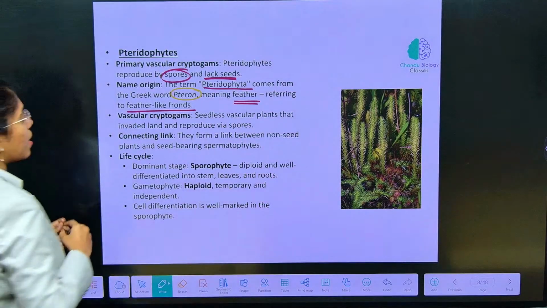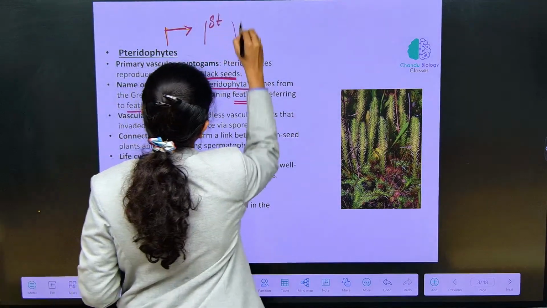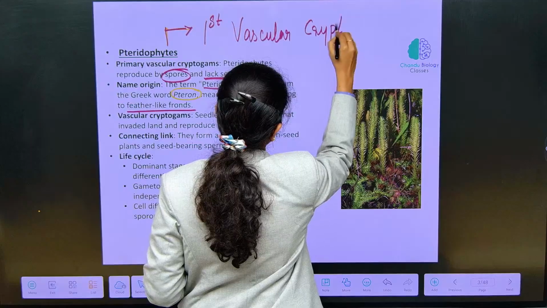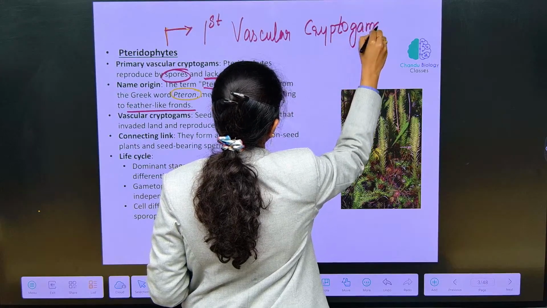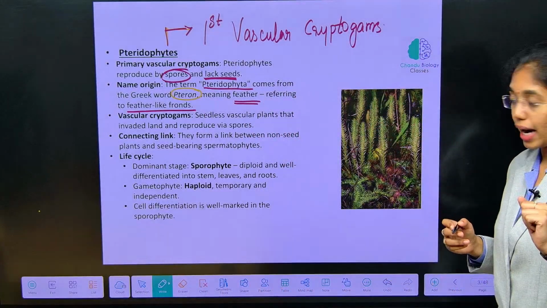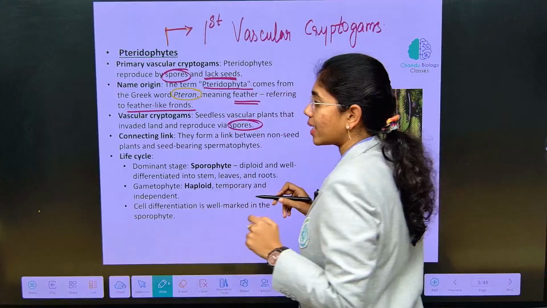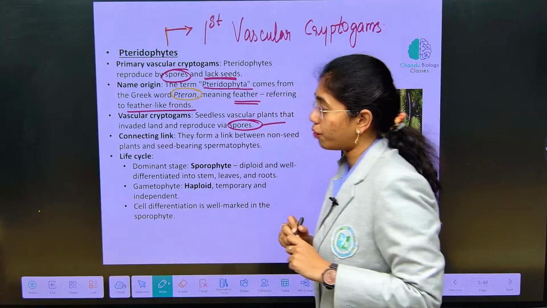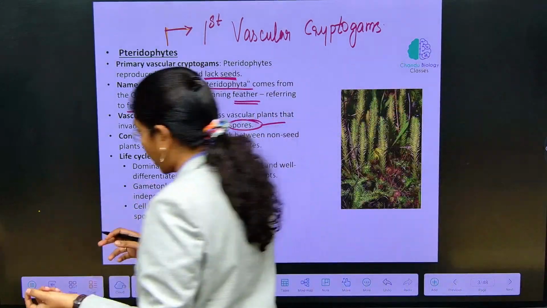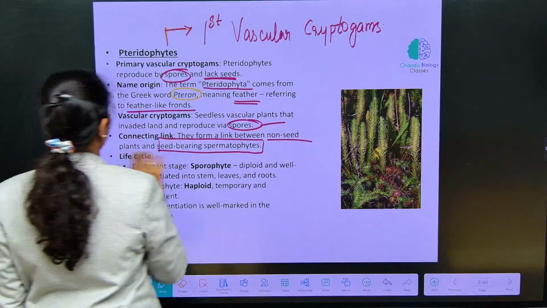And Pteridophytes are addressed as first vascular cryptogams. Vascular cryptogams, these are seedless vascular plants which have invaded the land and they reproduce via spores. Spores act as the reproductive units of Pteridophytes, and Pteridophytes are the connecting links between the bryophytes and seed forming spermatophytes, between non-seeded plants and seed forming spermatophytes.